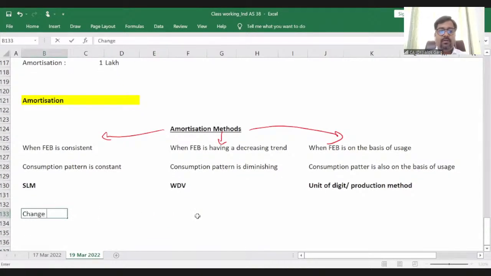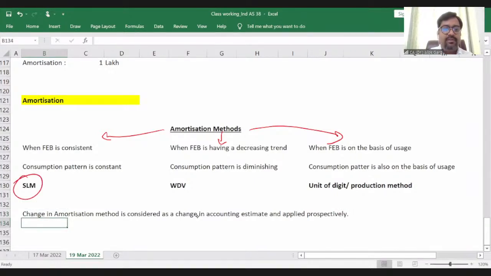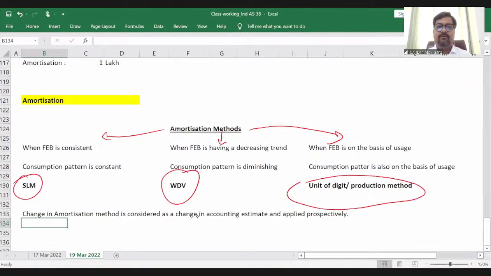Change in amortization method is considered as a change in accounting estimate, and applied prospectively, right? It is not a change in policy, it is a change in accounting estimate. Clear? So these are the three methods which we have discussed, the same methods which we have discussed in Ind AS 16 property, plant and equipment as well. Okay, is it clear, friends?